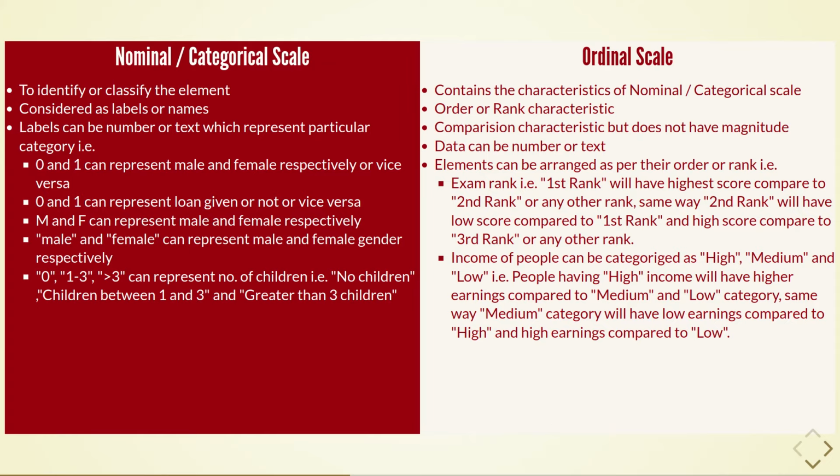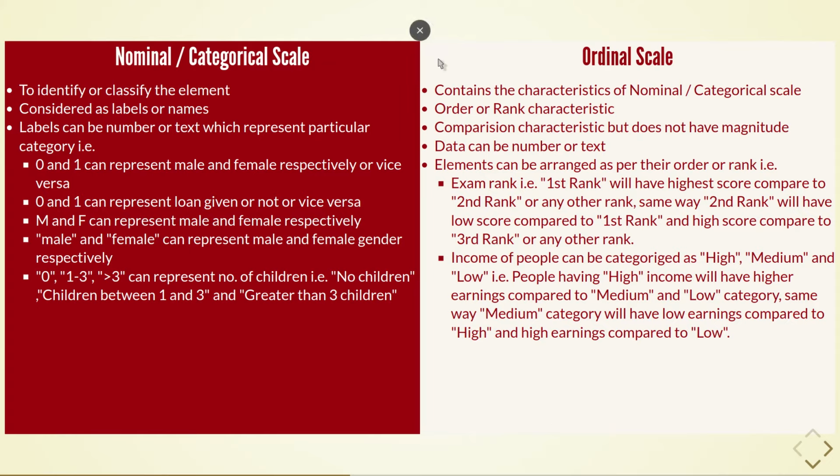For example, 0 and 1 can represent male and female respectively. 0 and 1 can represent loan is given or not. M and F letters can represent male and female respectively. Male and female words themselves represent male and female gender respectively. 0, 1-3, greater than 3 can represent number of children, such that 0 means no children, 1 to 3 means children between 1, 2 and 3, and greater than 3 means greater than 3 children.